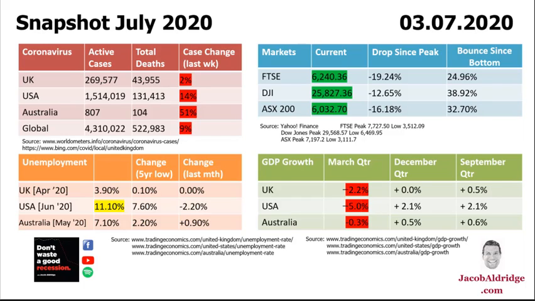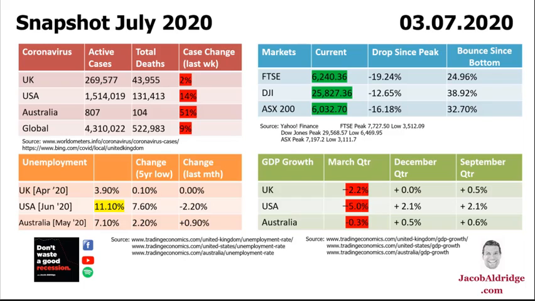Job support programs in the UK and Australia will end or be curtailed significantly. That's going to send those unemployment numbers up in those countries. The US may come down a little bit, but those numbers are going to get a lot closer together than they currently are. That in turn is going to send consumer confidence back down. We're going to start having all of those tertiary effects that are discussed in the Don't Waste a Good Recession cornerstone video on how a recession typically progresses.